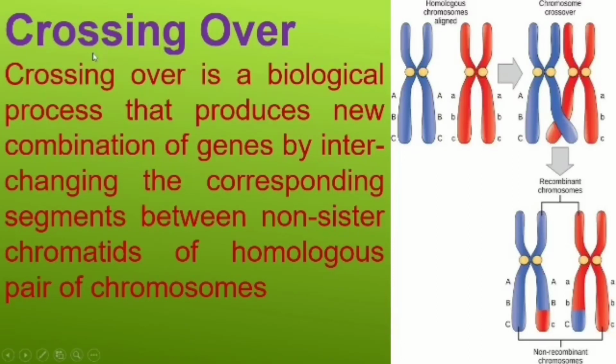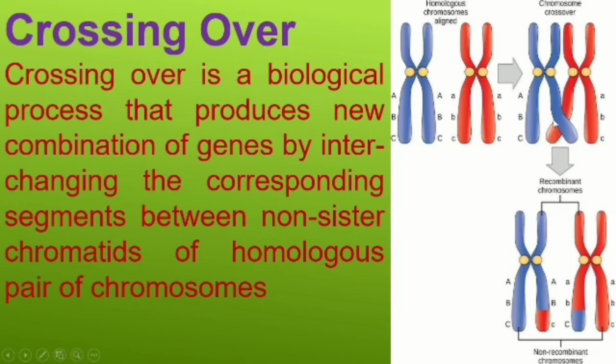Crossing over. So what is crossing over? Crossing over is a biological process in which new combinations of genes are produced between two non-sister chromatids of a homologous pair of chromosomes. Here you can see two non-sister chromatids, blue color and red color, and here the crossing over takes place. So this is called crossing over.